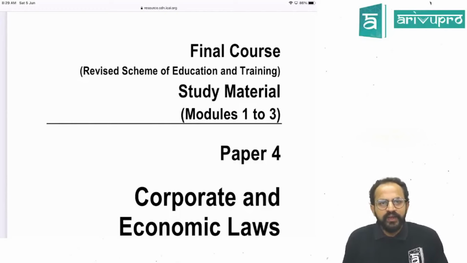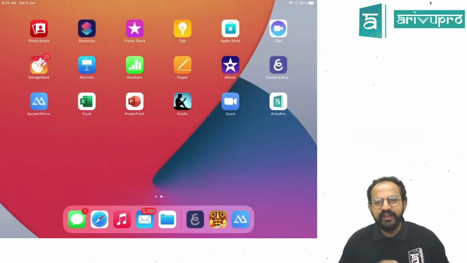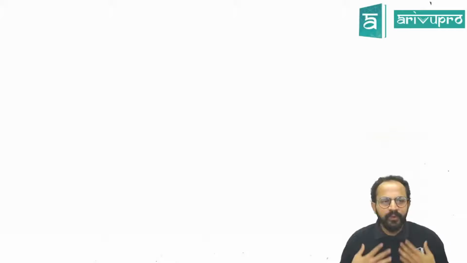We are going to discuss a paper of CA final, and my name is Sai and I will be helping you to learn this course. We'll be dealing with Paper 4 of CA final, that is Corporate and Economic Laws. Whatever is possible from my end, in making this ends meet and to achieve your goals, I'll be providing all of that to the best of my capabilities. Yes, and my name is Sai and I'm a qualified company secretary. So I'll be helping you learn this course throughout.